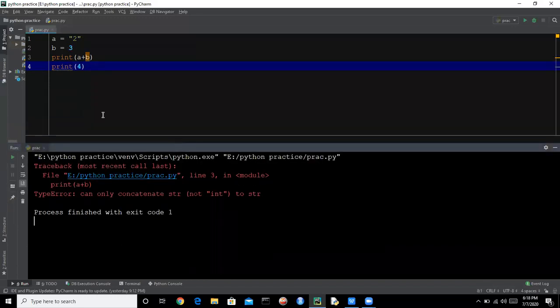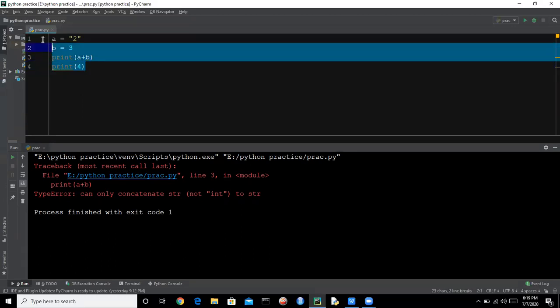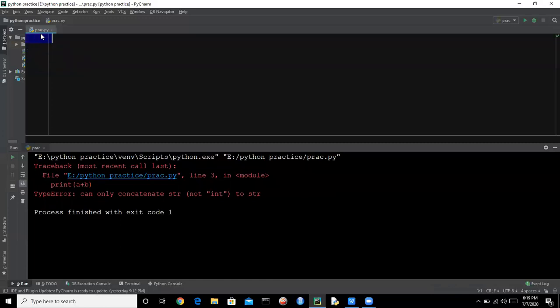So how can we get the output, not the error? If we have an error, just ignore the error and do the computations after it. So we have an error at line 3, so just ignore line 3 and do the computations after line 3. So here we will use the try catch block for exception handling.